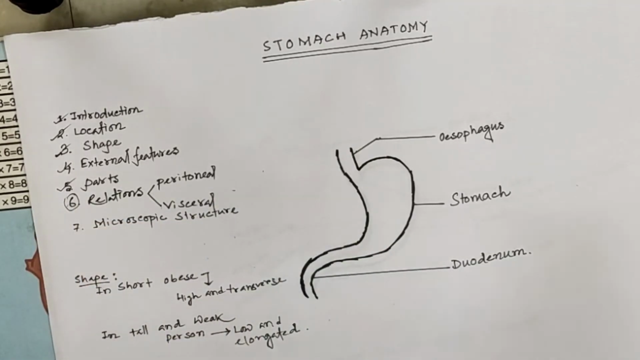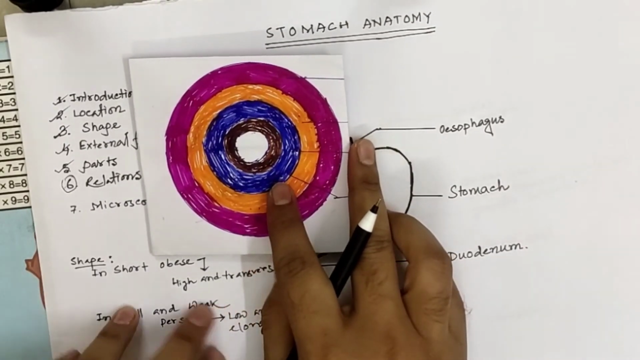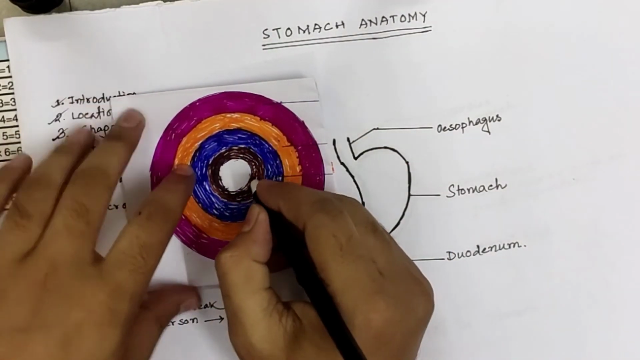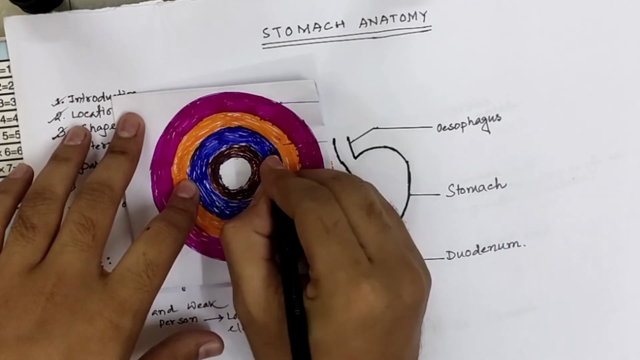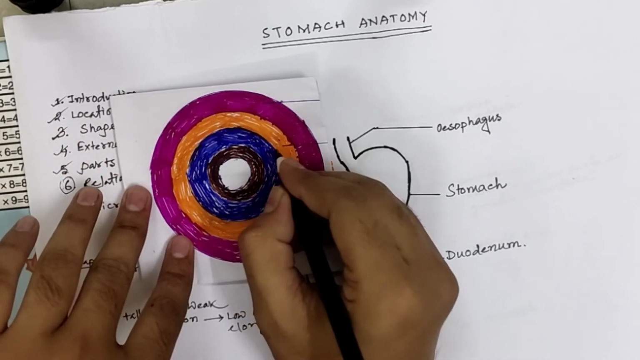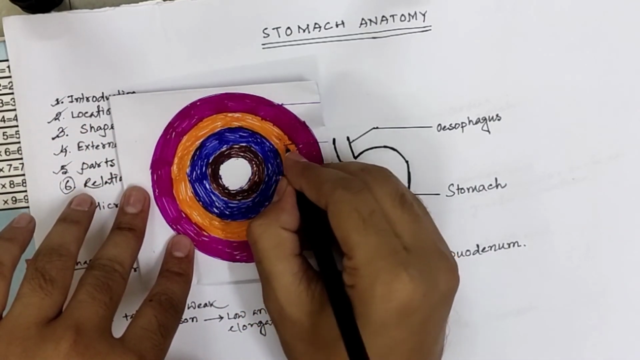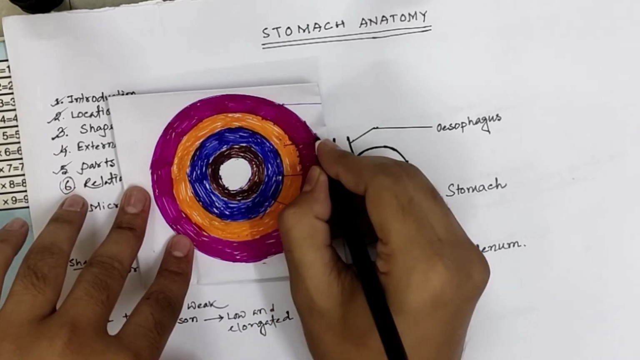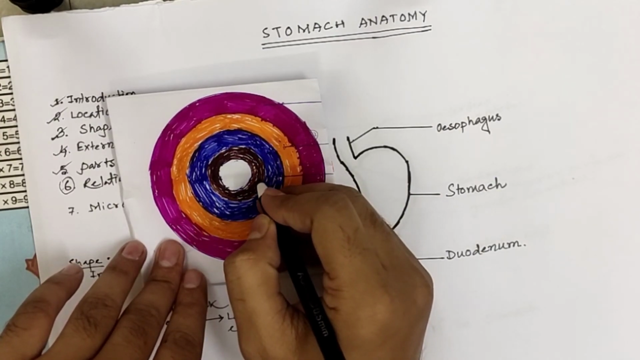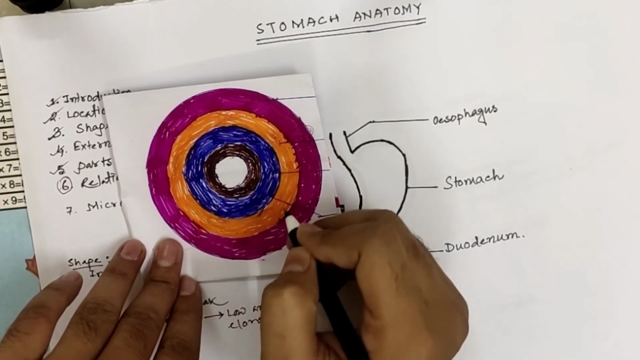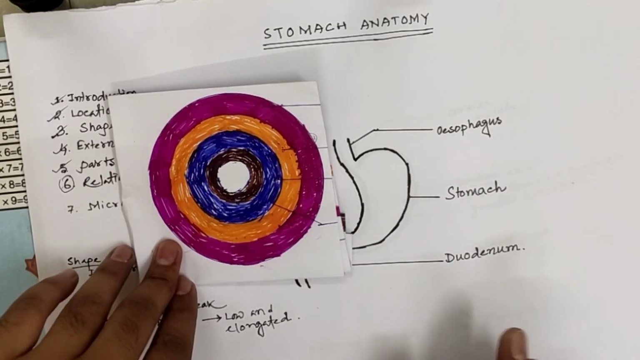Now we will discuss the microscopic structure of the stomach. The stomach has four layers. These layers are namely the mucosa layer, submucosa layer, muscularis externa layer and the serosa layer. This is the mucosa layer, which is the innermost layer. Outside the mucosa is situated the submucosa layer, and outside the submucosa layer is situated the muscularis externa layer, and outside the muscularis externa layer is situated the serosa layer, which is the outermost layer.